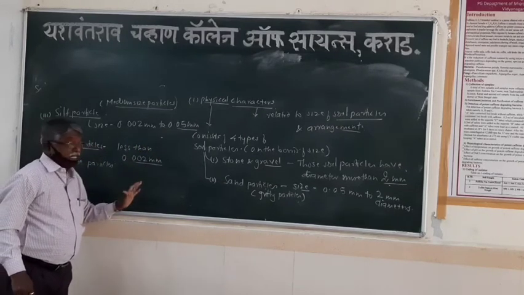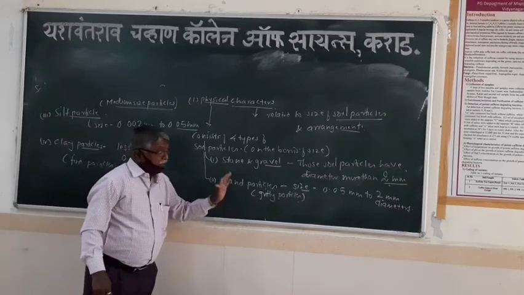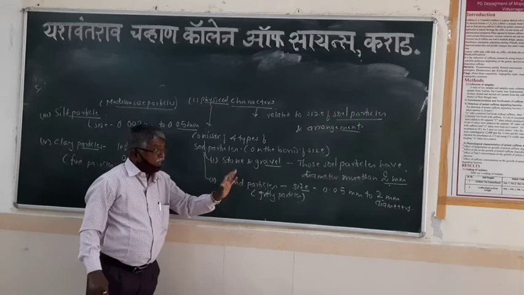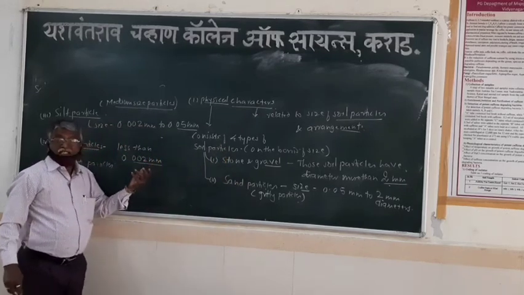The second type is the sand particles. These are particles with a size between 0.05 mm and 2 mm. All of these particles are in the second group.